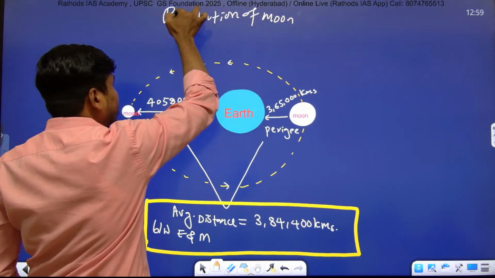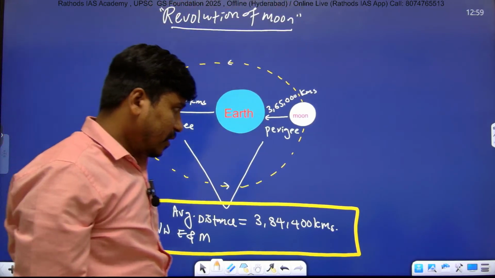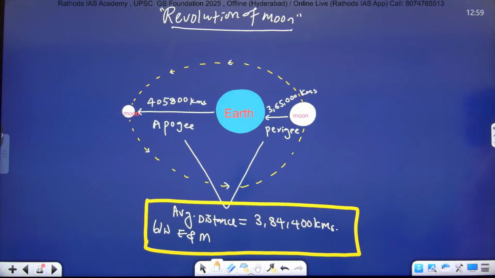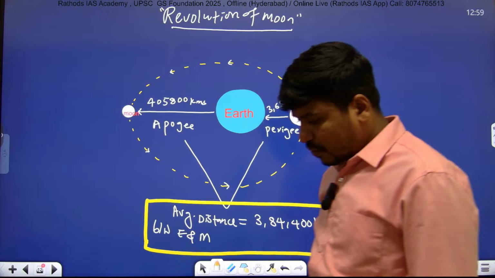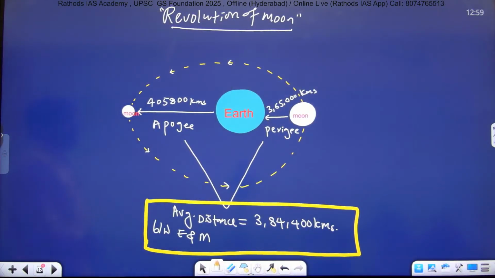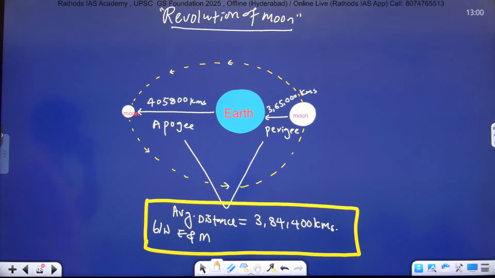Right, let's write one line. During revolution, when the moon comes very close to earth, it is known as perigee.